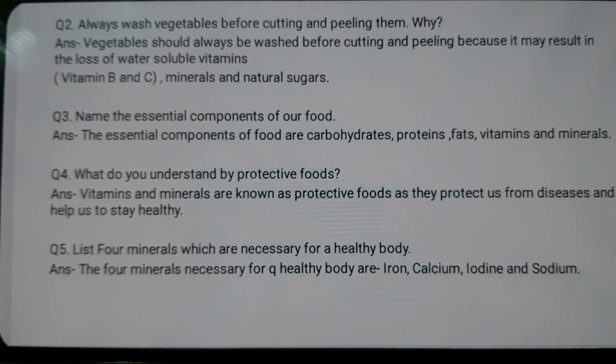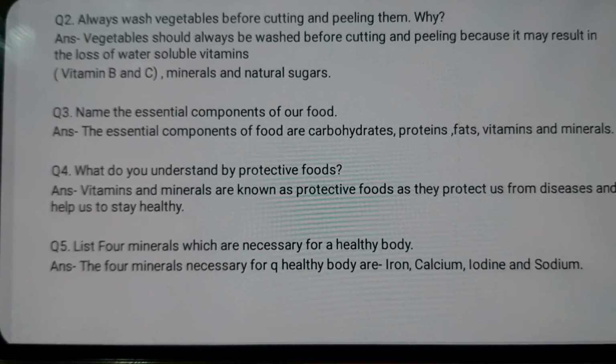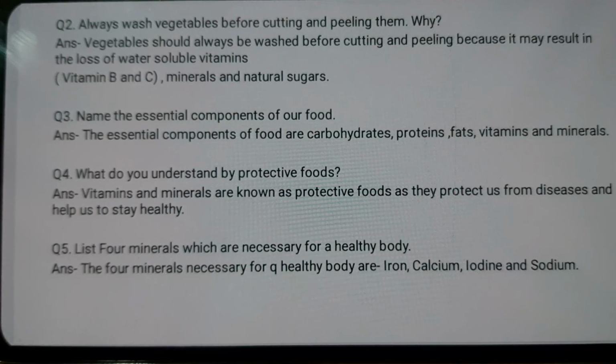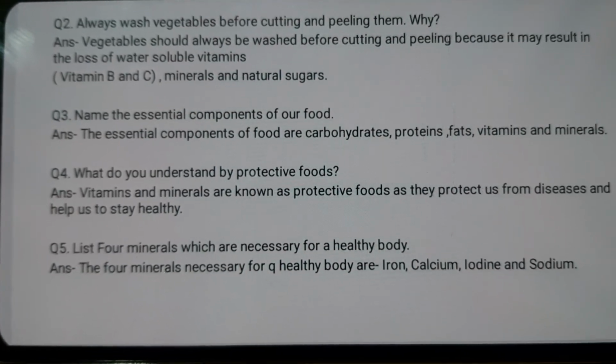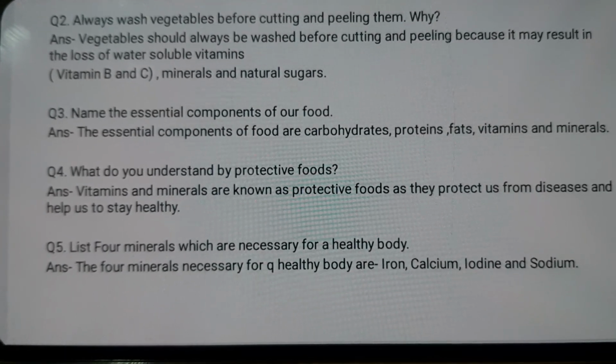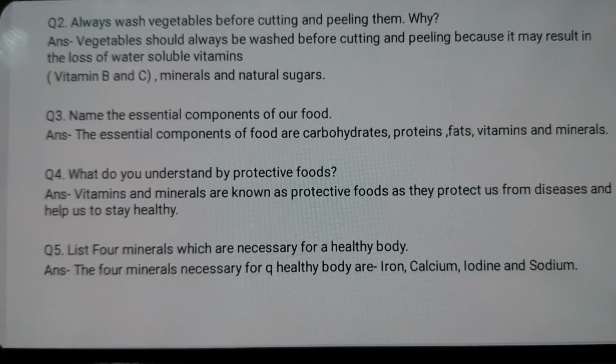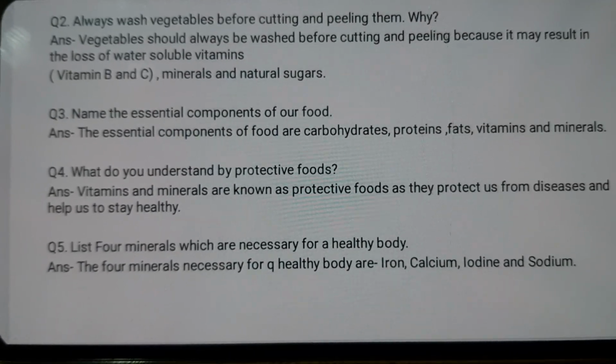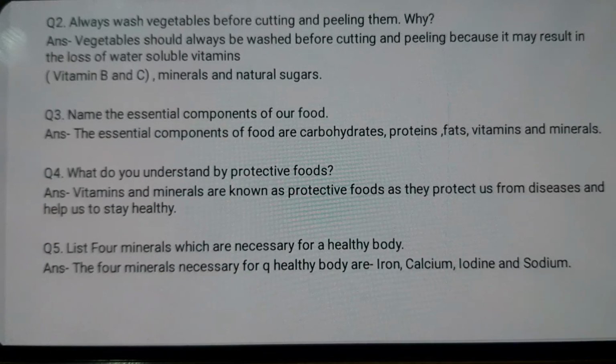And next, what do you understand by protective food? Vitamins and minerals help our body to fight against diseases and protect us from them. So these are called protective foods. Now list 4 minerals which are necessary for a healthy body. These are iron, calcium, iodine and sodium.